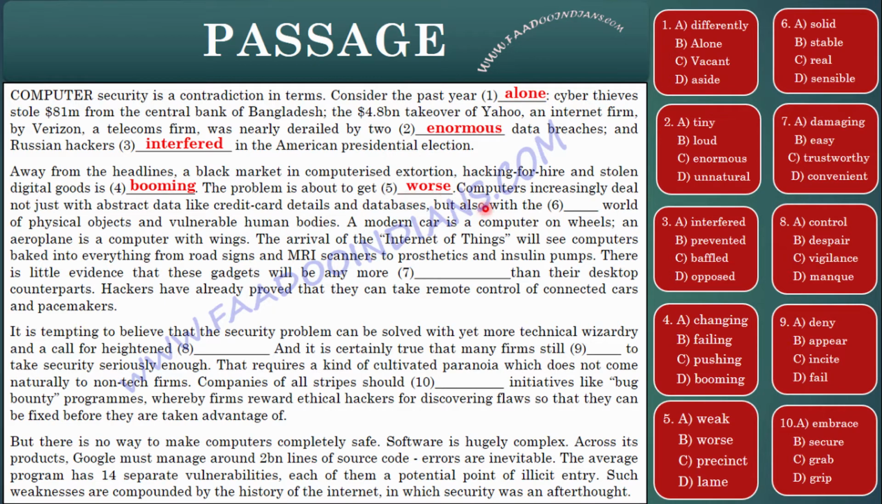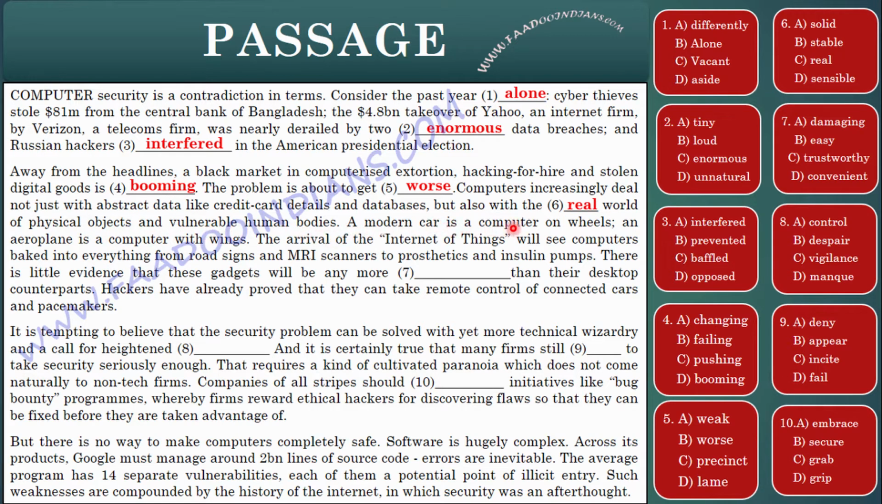Now, computers increasingly deal not just with abstract data like credit card details and databases, but also with the dash world. What does it mean? It means that nowadays computing is not merely abstraction of data like RAM and ROM devices. Today it is dealing with the what world? It should be the real world, that is the world in which we live. If you see the options here, solid, no. Then stable, no. Real is your answer. Sensible also doesn't make sense here. Therefore, the real world of physical objects and vulnerable human bodies.